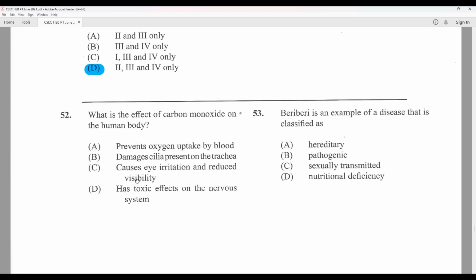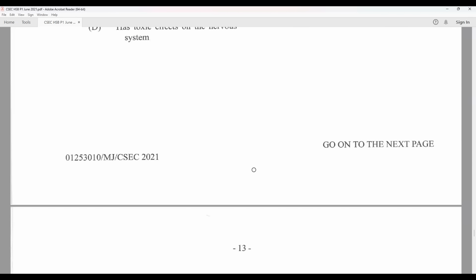And all these could be correct, possibly, but you want the best answer, and prevents oxygen uptake by blood because carbon monoxide irreversibly binds to red blood cells. So A is the best answer. Beriberi is an example of a disease that is classified as a deficiency disease. A lack of vitamin B causes beriberi.